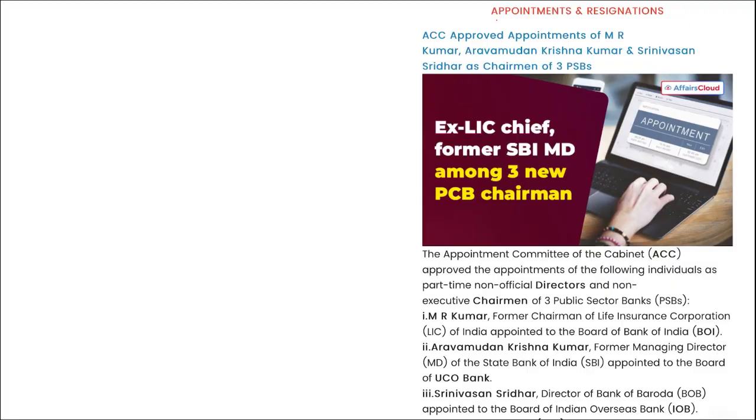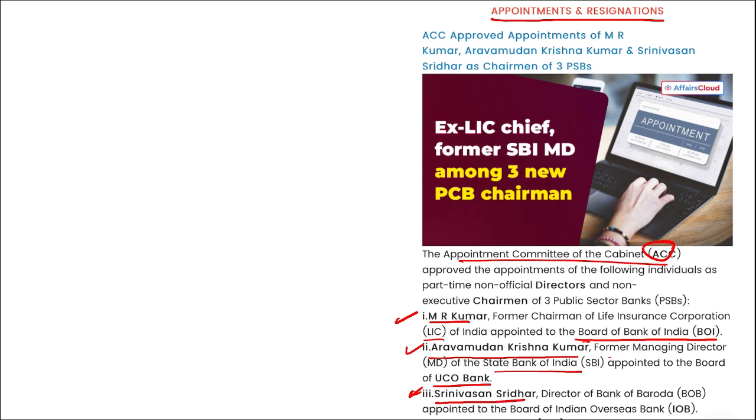Next is your appointments and resignation. Recently, ACC, Appointments Committee of the Cabinet, has approved the appointment of M.R. Kumar, A. Krishna Kumar, and Srinivasan Sridhar. So, M.R. Kumar, former chairman of LIC, has been appointed to the Board of Bank of India. Then, A. Krishna Kumar, former managing director of SBI, appointed to the Board of UCO Bank, and Srinivasan Sridhar, director of the Bank of Baroda, has been appointed to the Board of Indian Overseas Bank. So these are the 3 appointments that you need to remember.